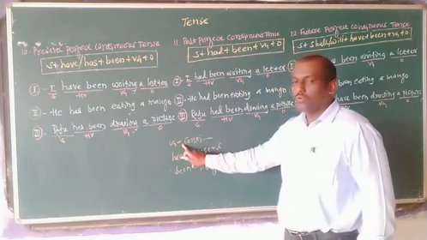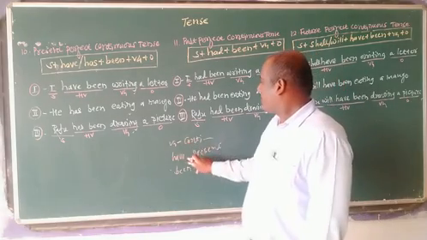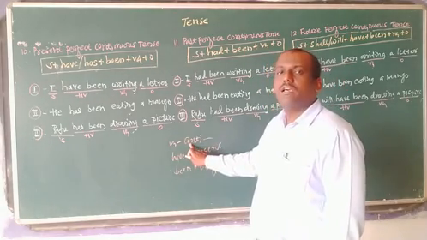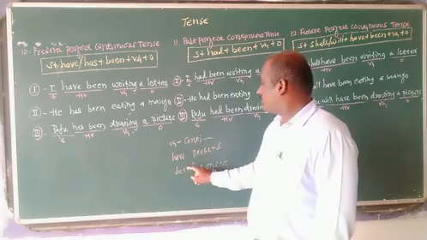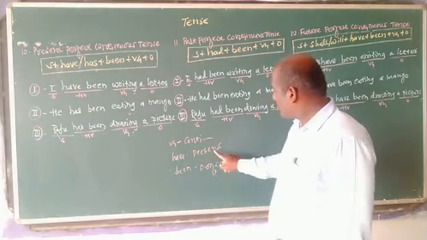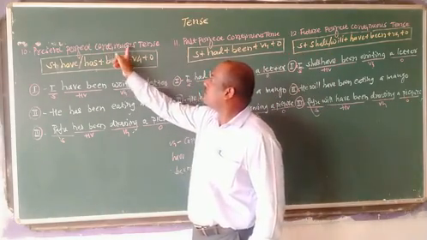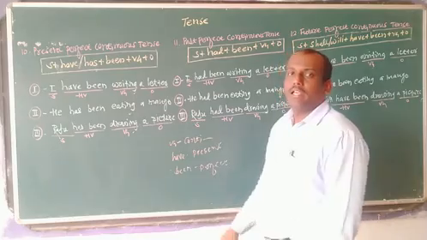I told you before. What is this? "Being" is continuous. It's showing us continuous tense, that is the ing form. "Have" is used in present tense and "been" is used for perfect. So it is present perfect continuous tense, my dear friend. Present perfect continuous tense. You tell me an example.